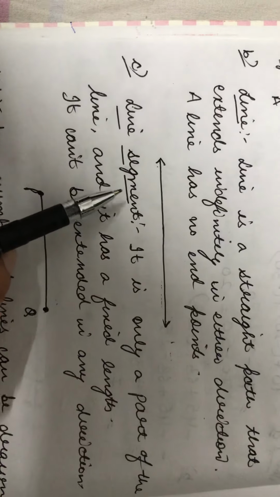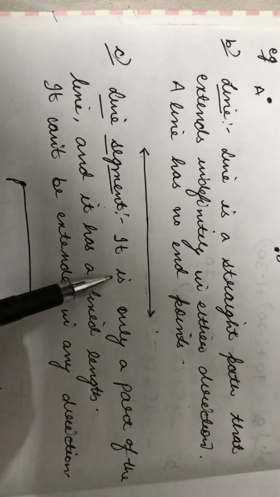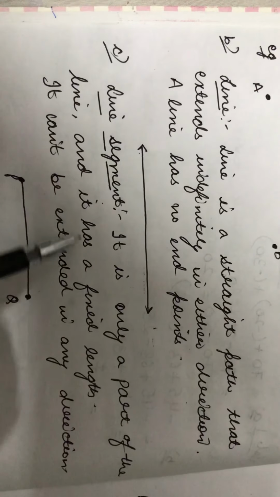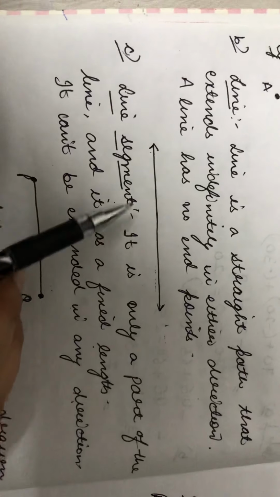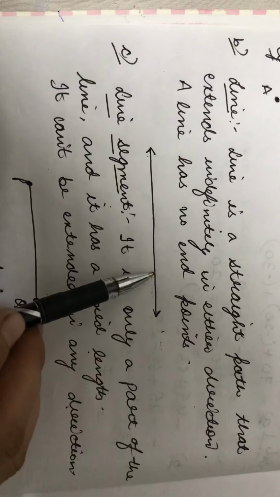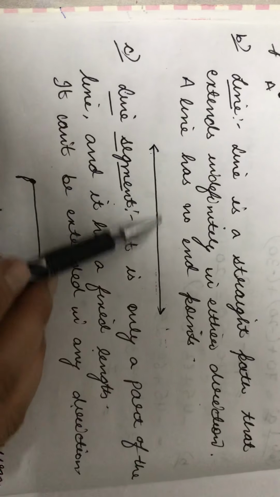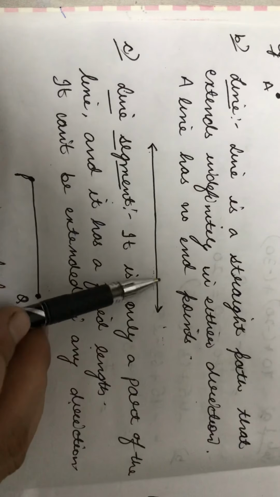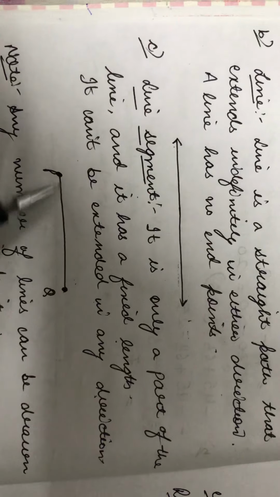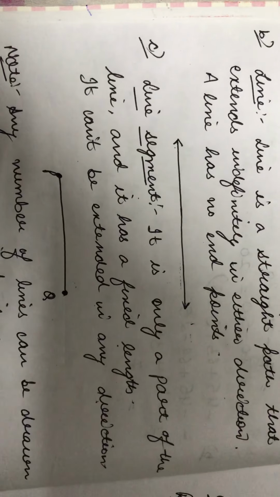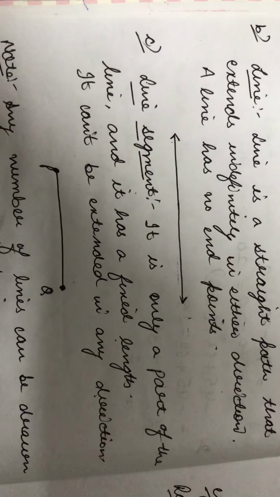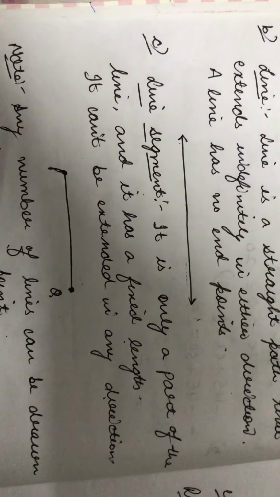A line segment is a part of a line. It is only a part and it has a fixed length. It cannot be extended in any direction. For example, if I mark 2 points on this line, then what I get is a line segment. So it has a fixed length. Suppose this is P and Q. So the length of this line segment is fixed. It cannot be extended indefinitely on either side.